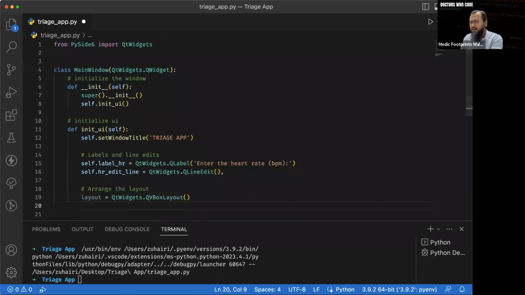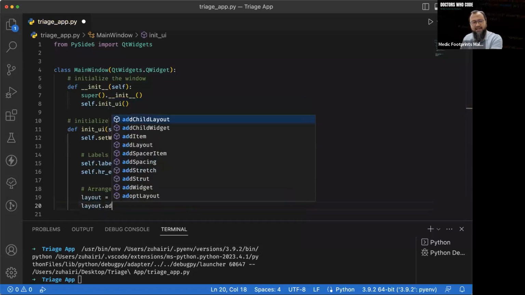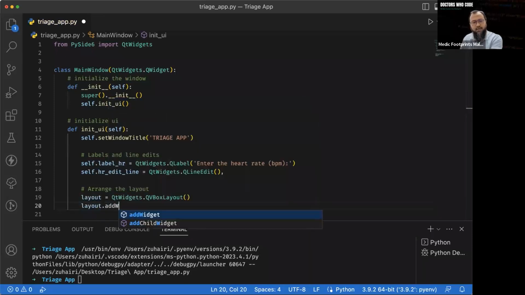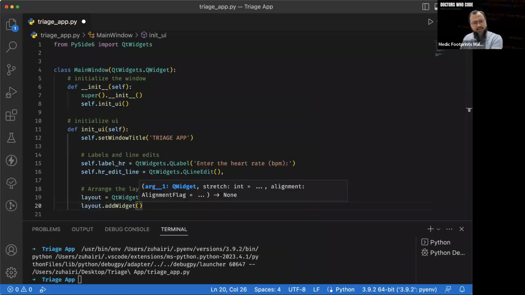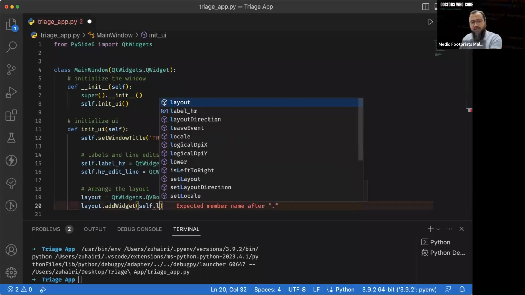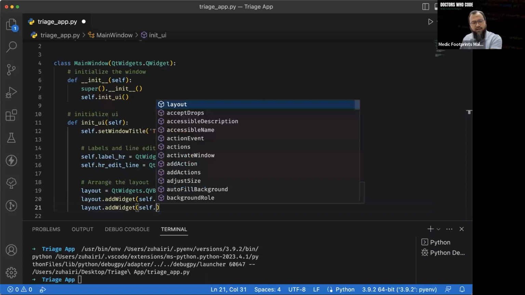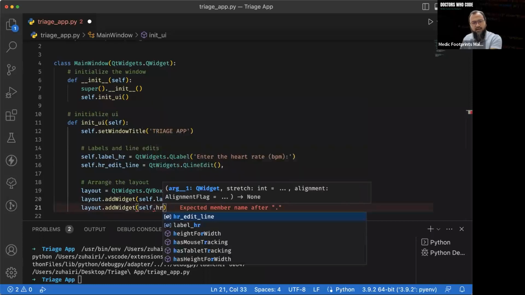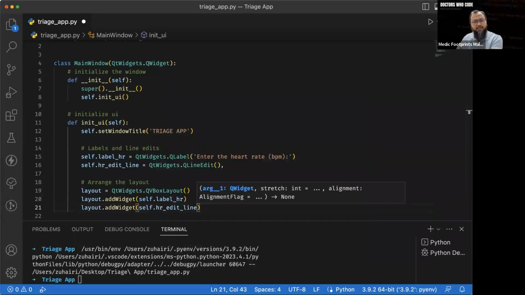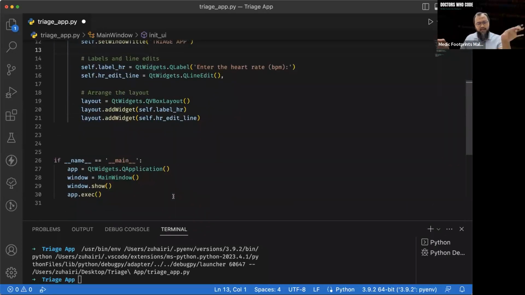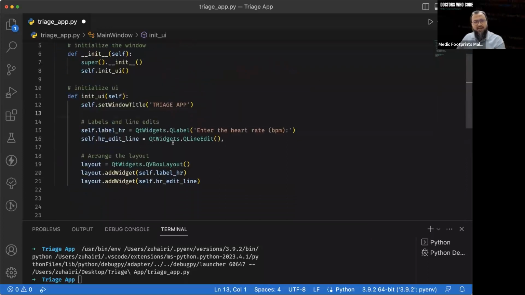Then we say layout.addWidget, which is self.label_hr. Then layout.addWidget, self.hr_edit_line. So we're putting these two things into our layout, in a column from top to bottom. This is basically what's going to happen.